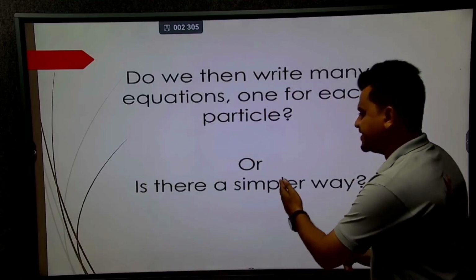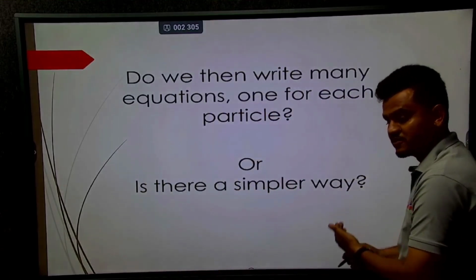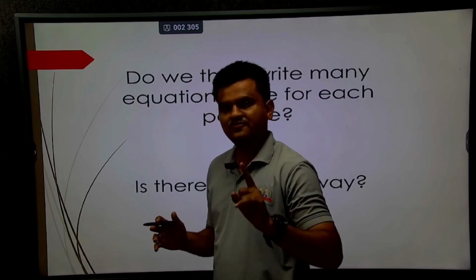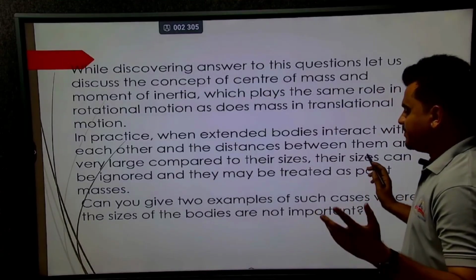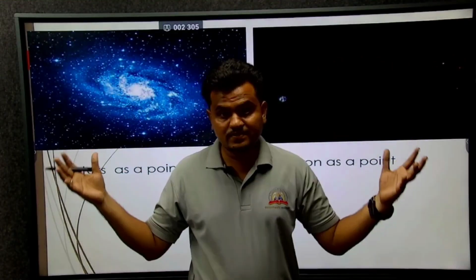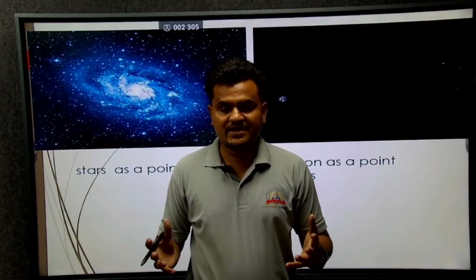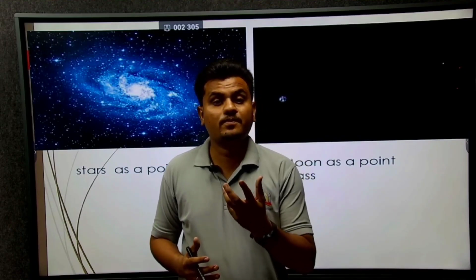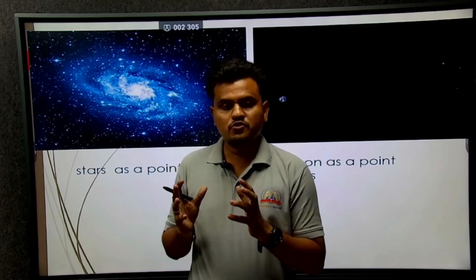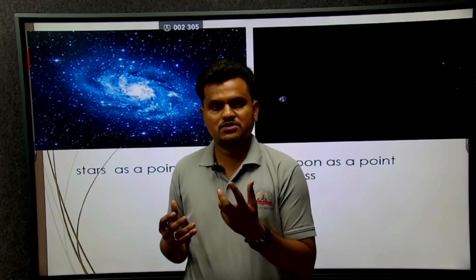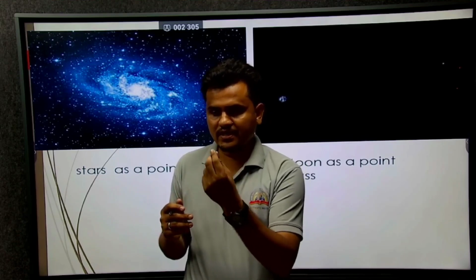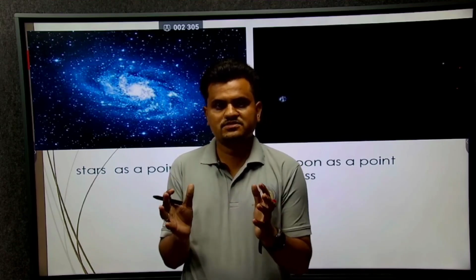Again, is there any simpler way? That is one kind of beauty of the center of mass. That is why we study center of mass. There are many concepts in this. Consider a star as a point mass. Again, a star is a big thing, with big mass as well as big size. So how can we consider it a particle? We must understand this concept. If we want to find a center of mass, we must understand that many particles, like particle 1, particle 2, particle 3, become a system.